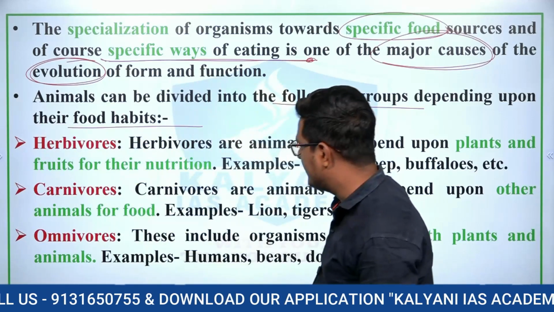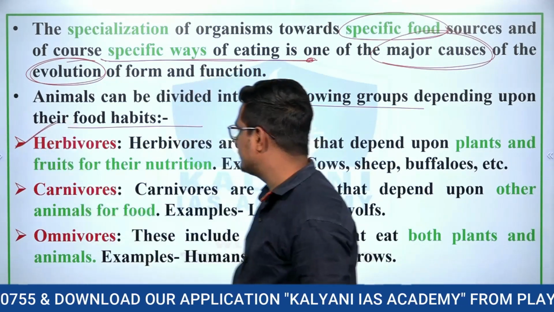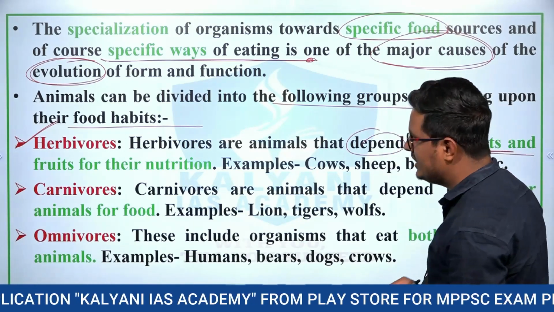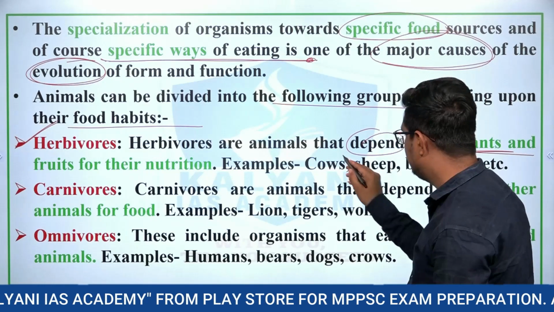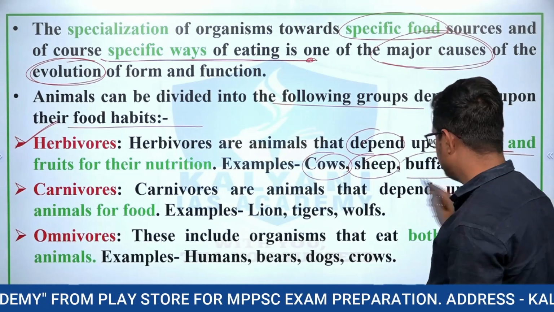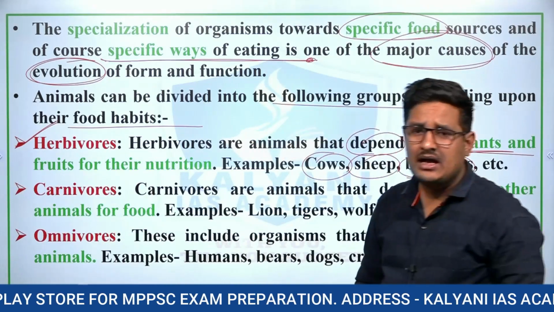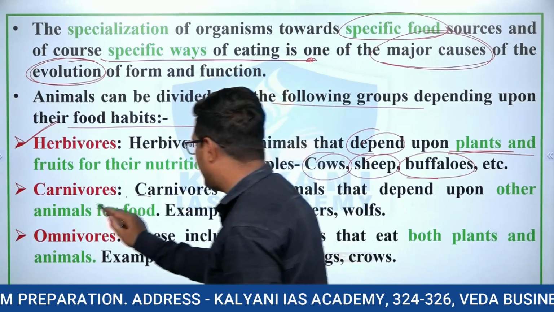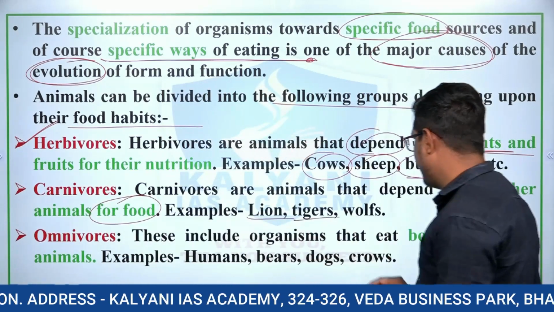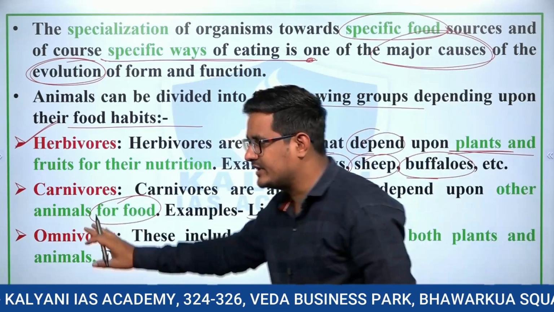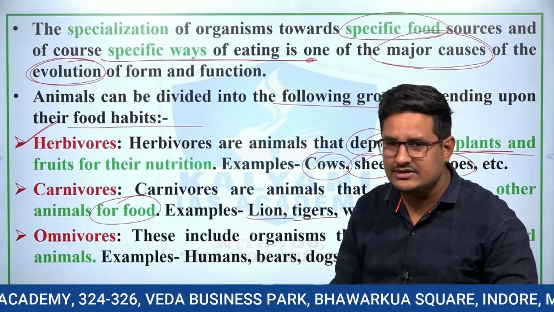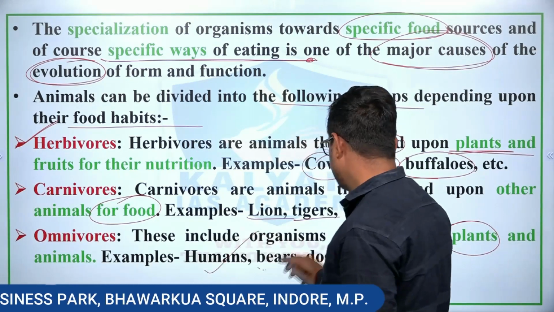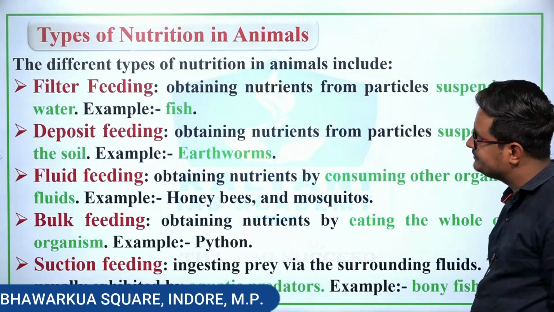The first is herbivores. Herbivores are animals that depend on plants and fruits for their nutrition. Examples: cows, sheep, buffaloes. Now carnivorous. Carnivores are animals that depend on other animals for food. Example lion, tiger and wolf. Omnivores are the animals that eat both plants as well as animals. Example humans, bears, dogs and crows.